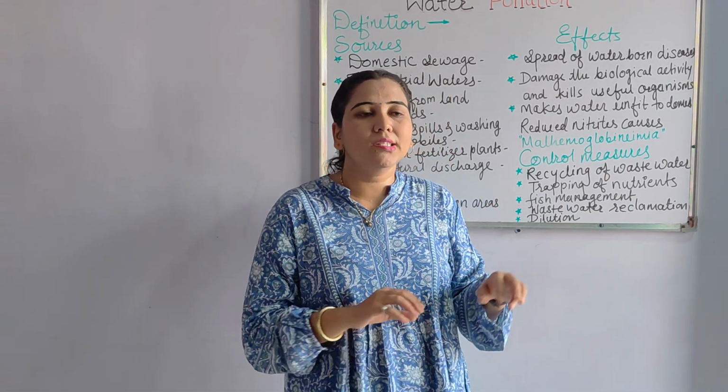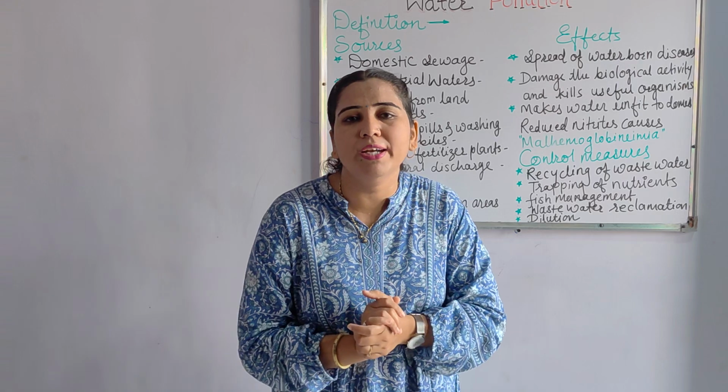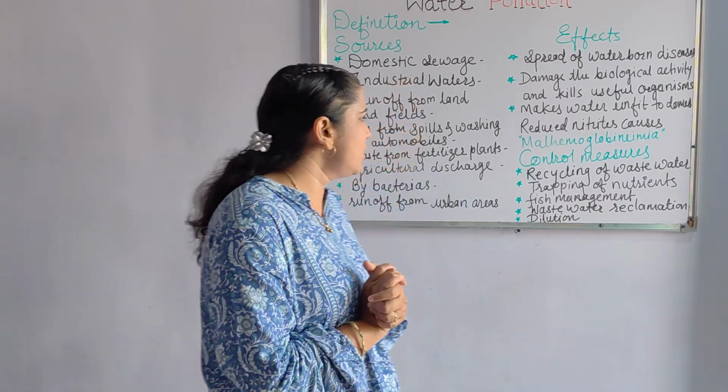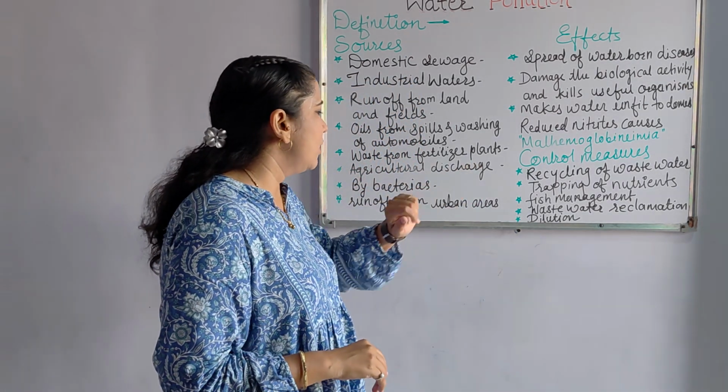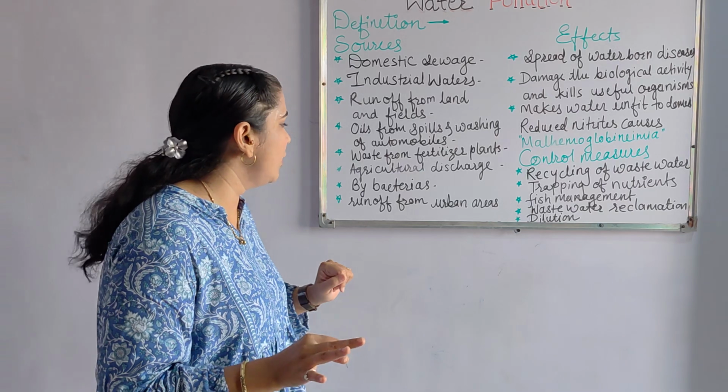During the rainy season they totally accumulate in the sinks. So in this way that water is called agricultural discharge.